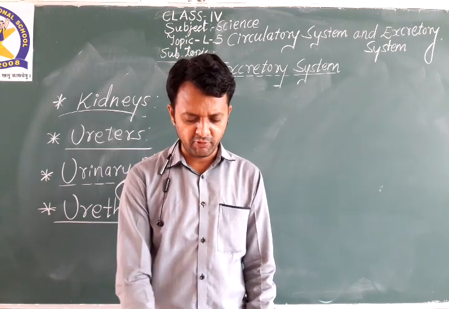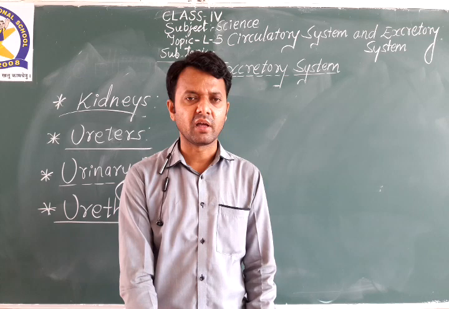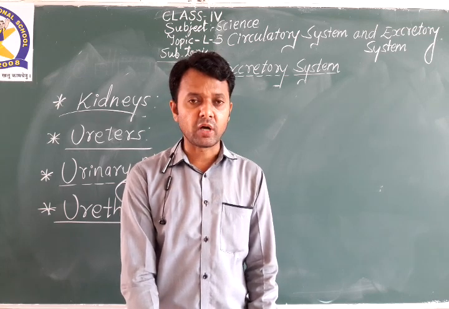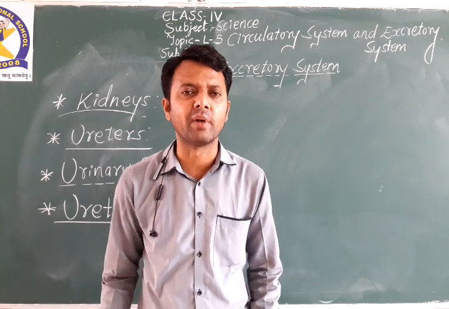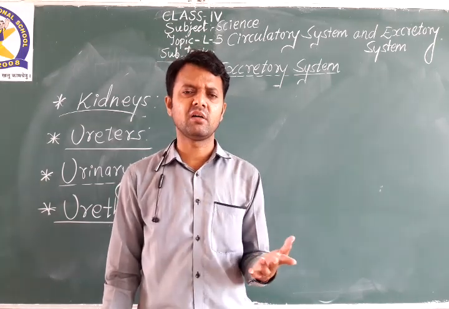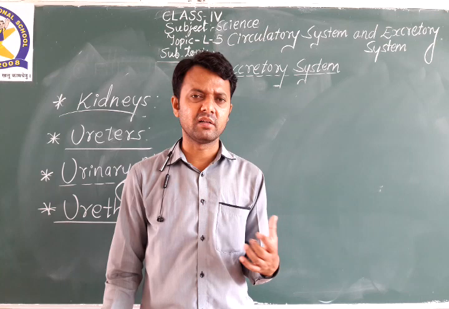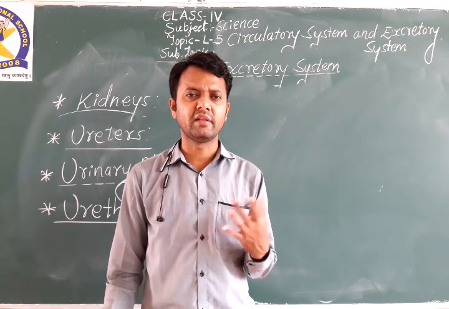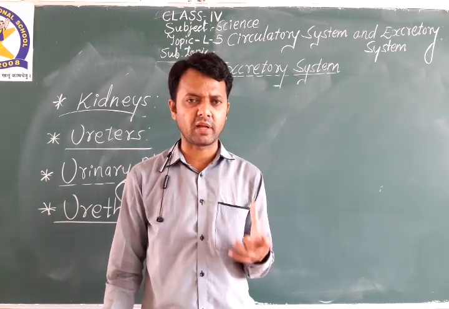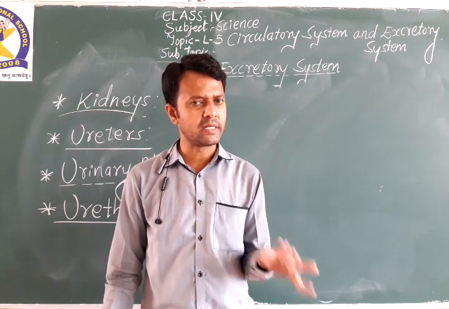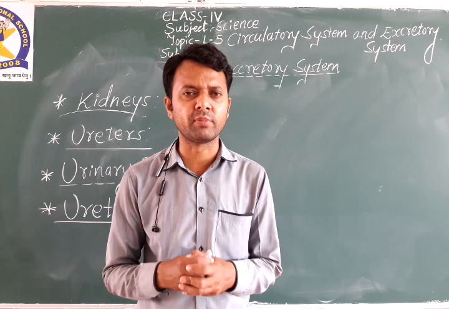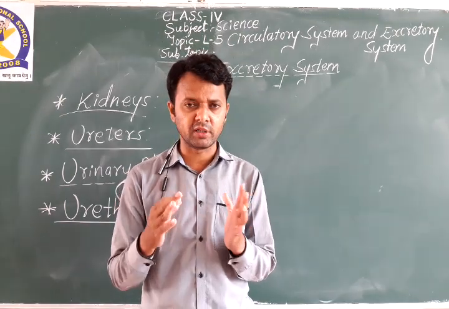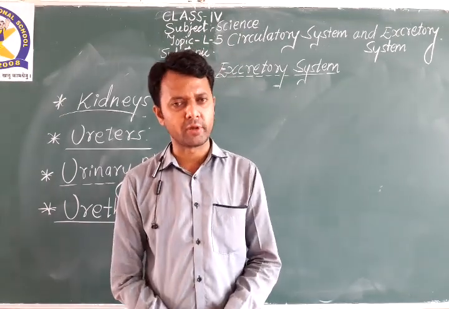Bean shaped, they act like a filter in the body to collect harmful waste such as urine and excess salt from the blood. They filter the things, and they act as a filter and convert the water, excess water and excess salt into urine. That is the main and major role of the kidneys in your body.